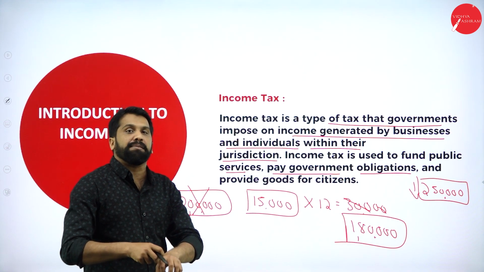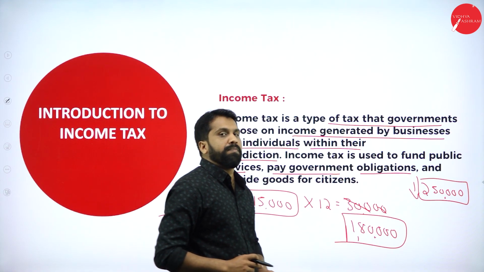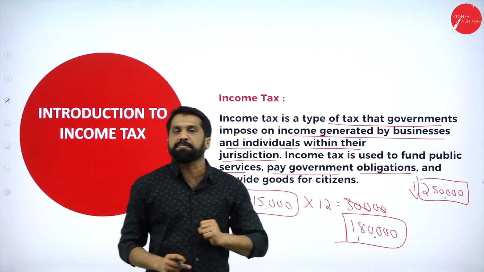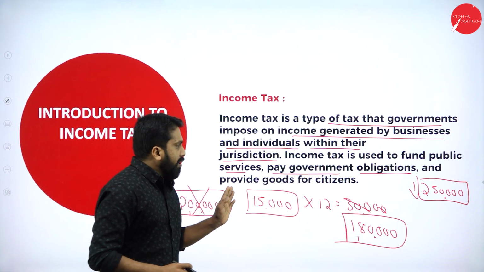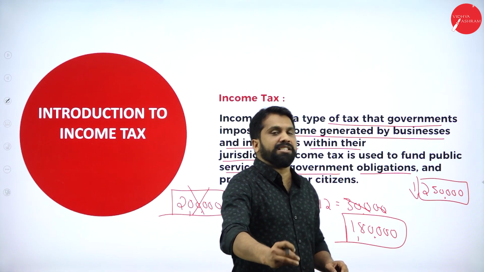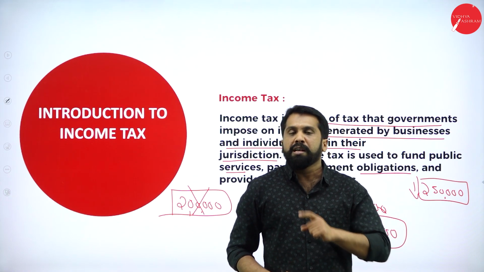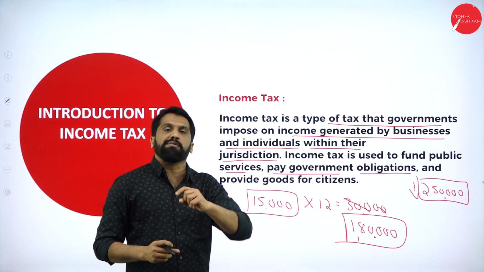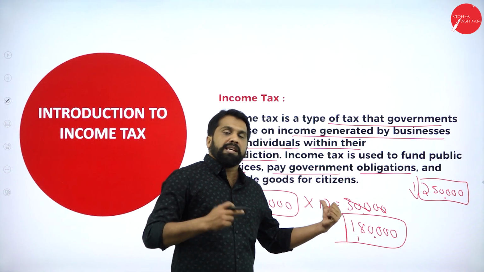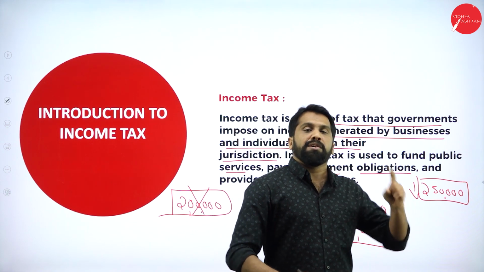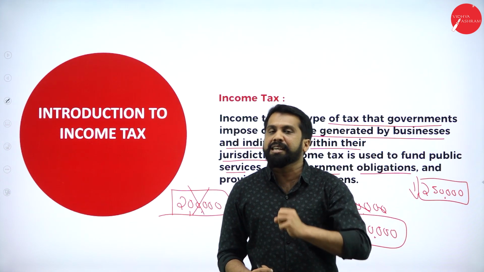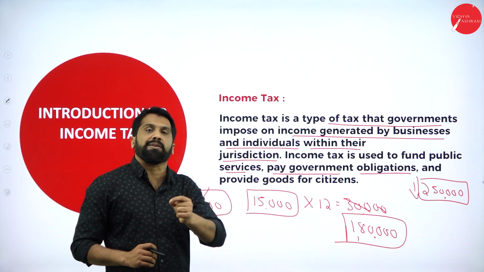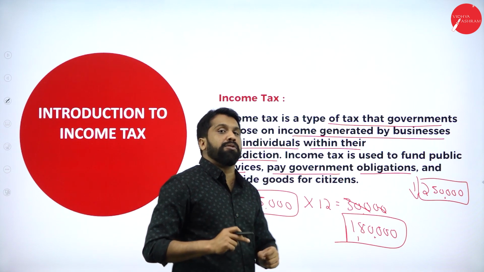Whatever tax is collected by us will be used by whom? It will be used by the government. It is not for their personal expenses. It is used for your public, like public transportation. You need a road. If you want to cross from one place to another, you want bridges. That will be constructed by whom? Government. If you want to walk at night, you want street lights. That will be provided by whom? Government. If there are government schools and colleges, they will be run by whom?